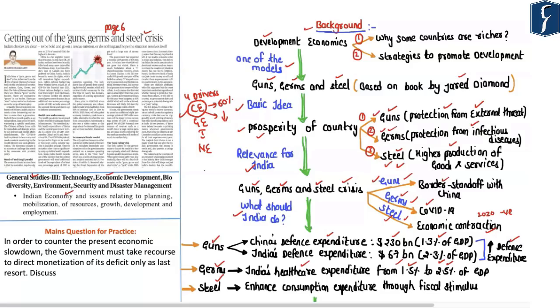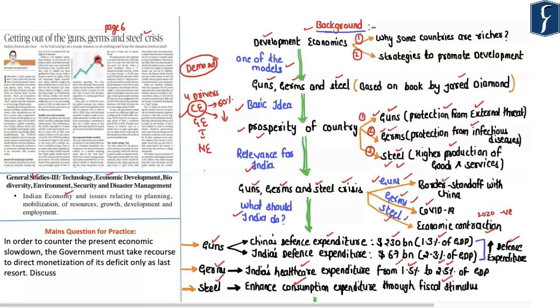Hence, if we have to counter the steel crisis, that is the present economic crisis, we would have to enhance the consumption expenditure. And in order to boost the consumption expenditure, we would have to enhance the overall demand within the Indian economy. Now, such demand in the Indian economy can be improved by announcing a fiscal stimulus package. That is, the government has to undertake a higher amount of expenditure in order to boost the overall demand within the Indian economy.